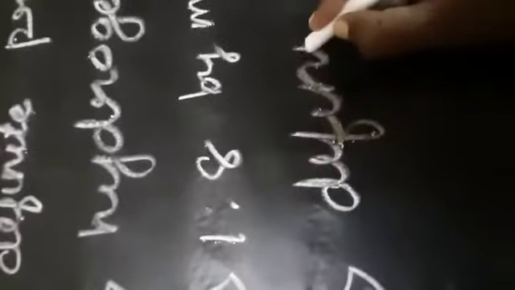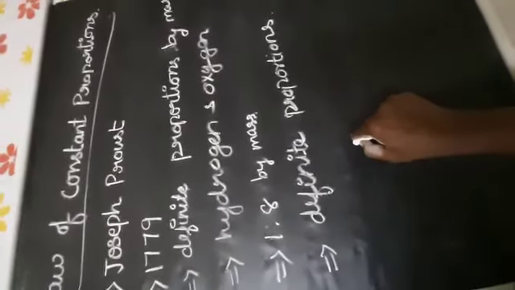So 1:8 is a fixed ratio for hydrogen and oxygen. Hence this law is also called the law of definite proportions. This is the law of constant proportions.